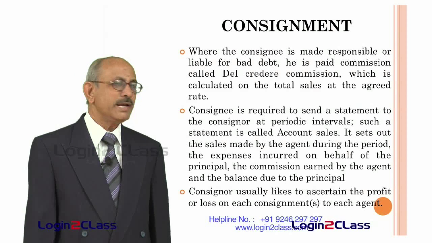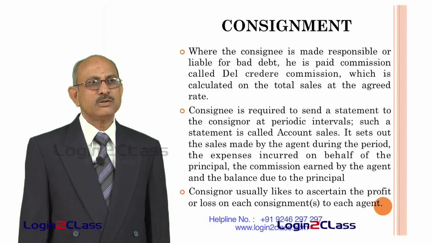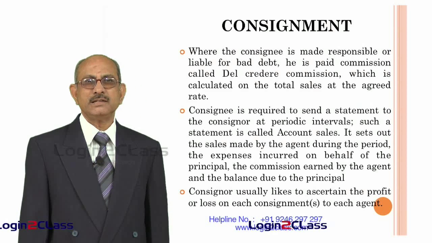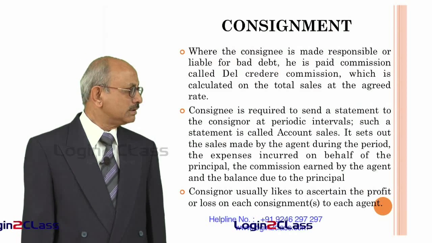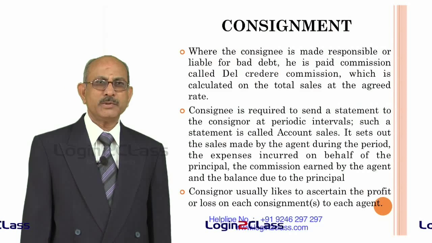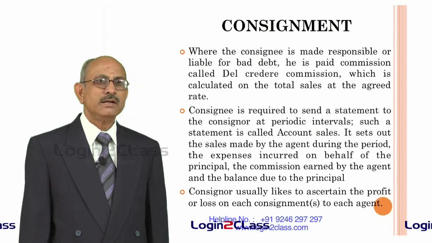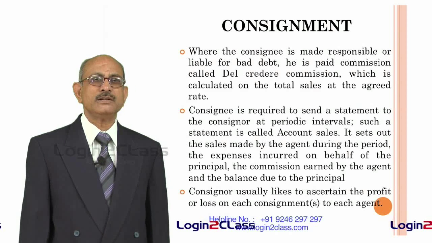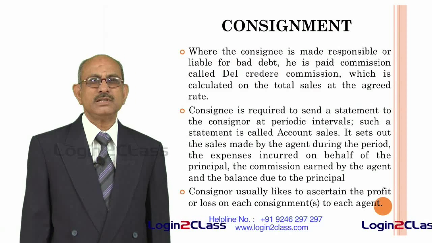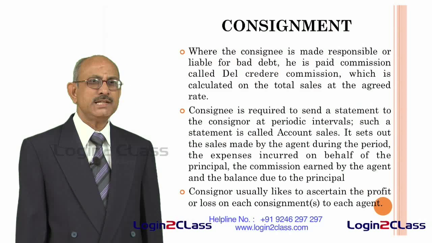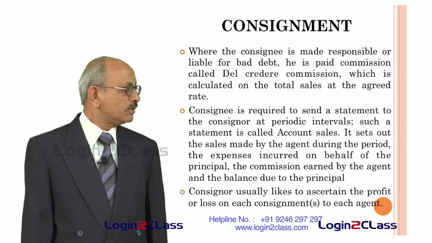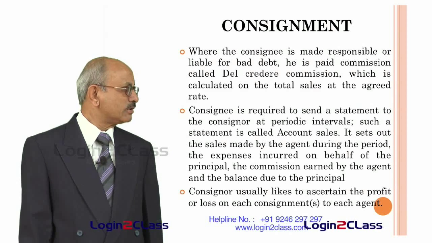So, each consignment could be in respect of one agent, or it could be a consignment account in respect of each of the agents. He may have more than one agent, in which case he may have to find out the profit or loss earned by him in respect of several consignees, or even in respect of one consignee, he may be sending goods on different dates. That means for each consignment he would like to know what is the profit or loss. So, depending on the requirement of the consignor, the books of accounts need to be maintained, so that it is possible for him to easily ascertain the profit or loss made on each consignment, or made for all consignments to a particular agent or not.